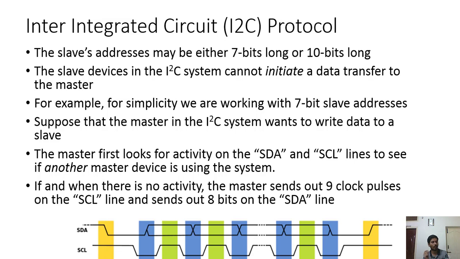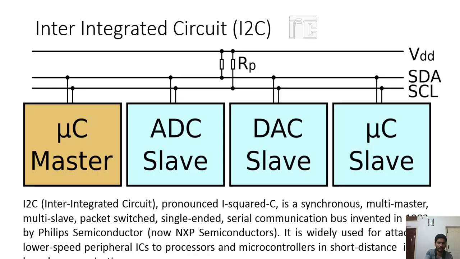Then comes the question: can we read and write? Yes, we can both read and write. We have a particular bit called the read/write bit. Since it is serial, we are sending all these bits, and it is synchronous communication. In the earlier slide, I forgot to tell about synchronous.